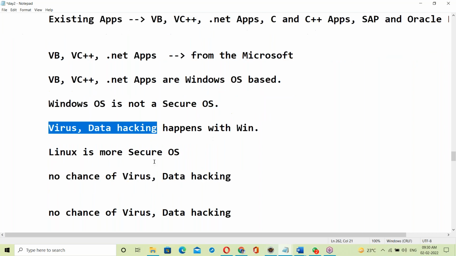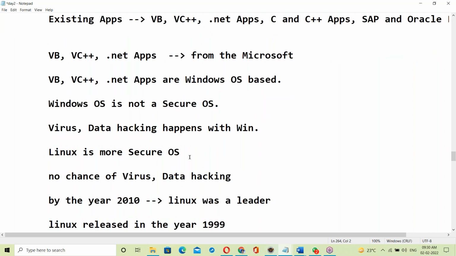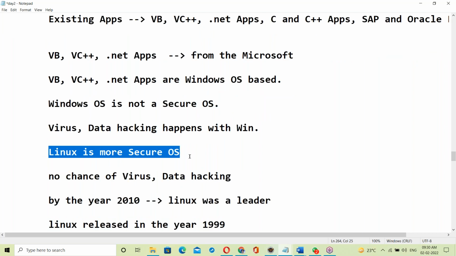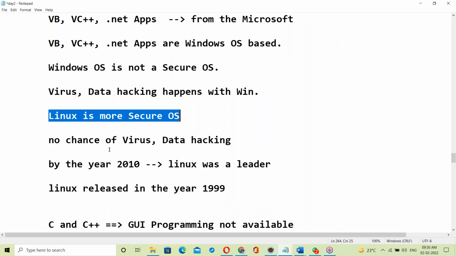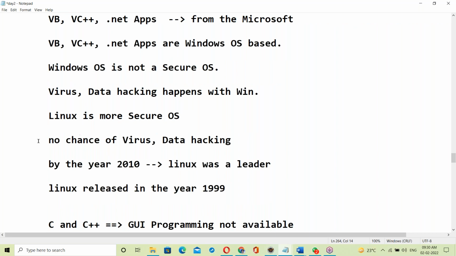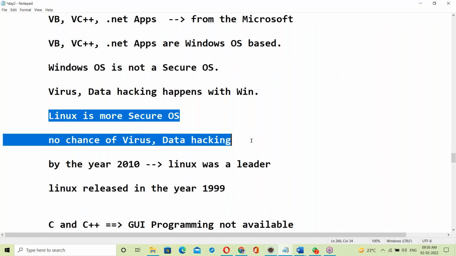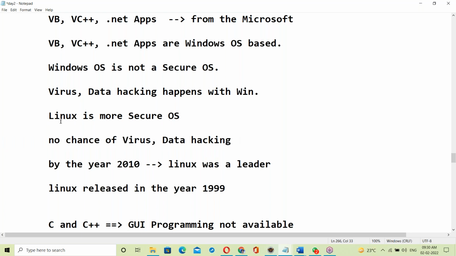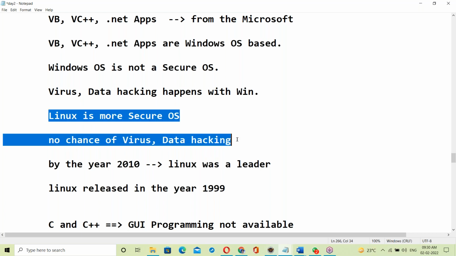The alternative is Linux. Linux is more secure, with no chance of virus or data hacking. For that reason, most clients are interested in migrating to Linux.